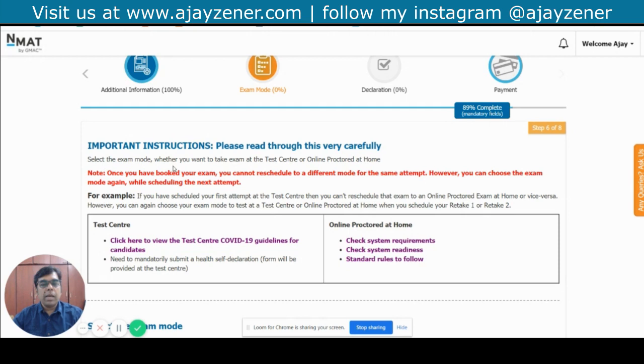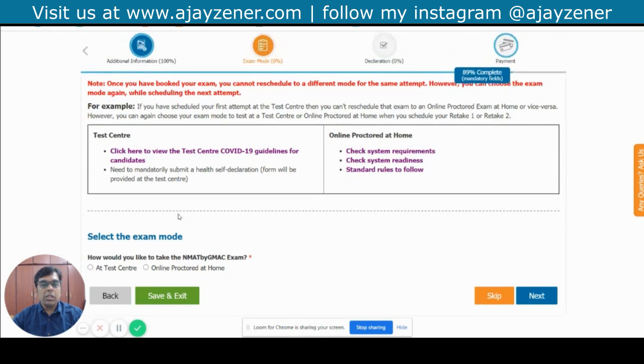It says select the exam mode, whether you want to take the exam at the center or online proctored at home. Okay. So it says once you have booked your exam, you cannot reschedule to a different mode for the same attempt. However, you can choose the exam mode again while scheduling the next attempt. And this is an important part, because I would want you to go and read this about the test center. I want you to also go and read this about the online proctored at home.